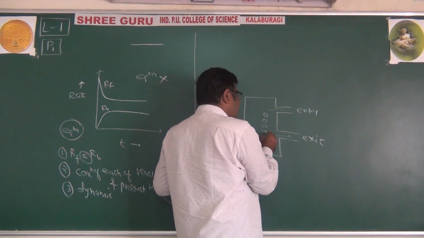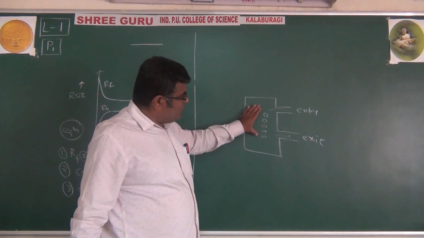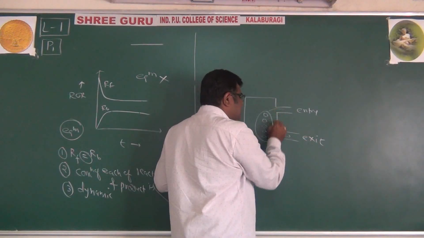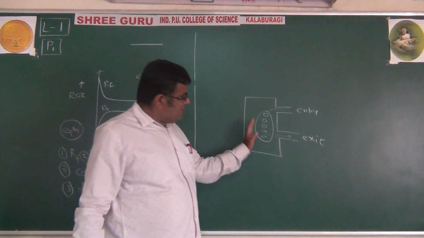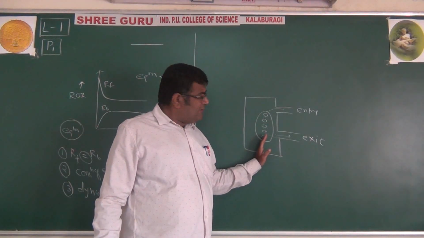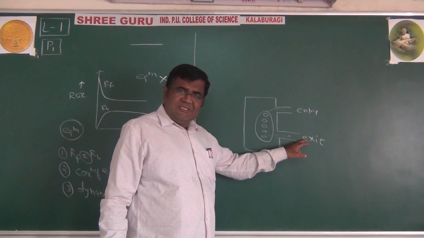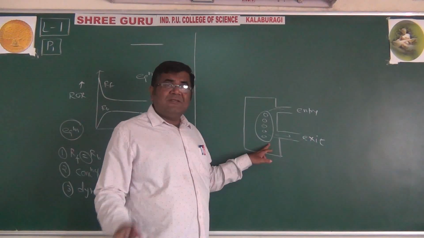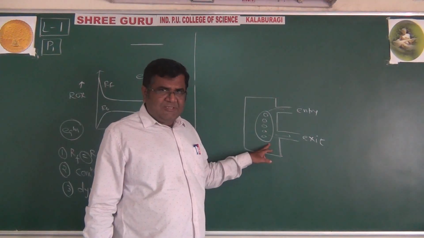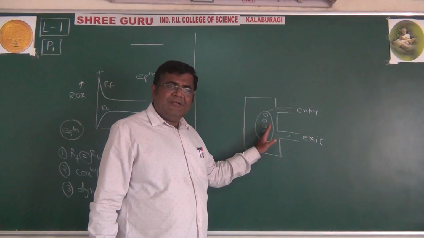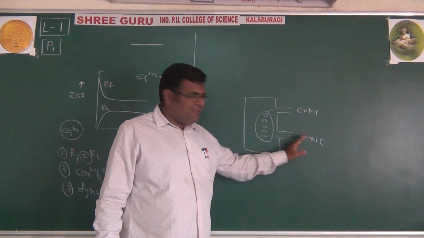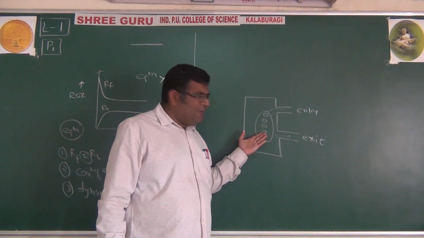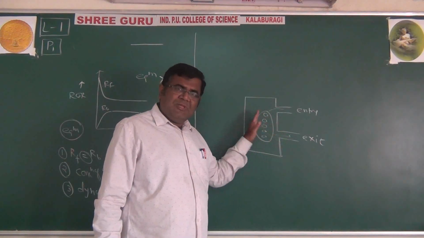And there are 5 people in this room. They enter, they leave. But always there is a constancy of these 5 persons in that room. It means that it is moving, so it is dynamic. But only 5 persons are there, so it is equilibrium. You are understanding this? Because the rate of entry should be equal to the rate of exit. Then only this is possible. If they are entering more than exiting, more than 5 will be there.